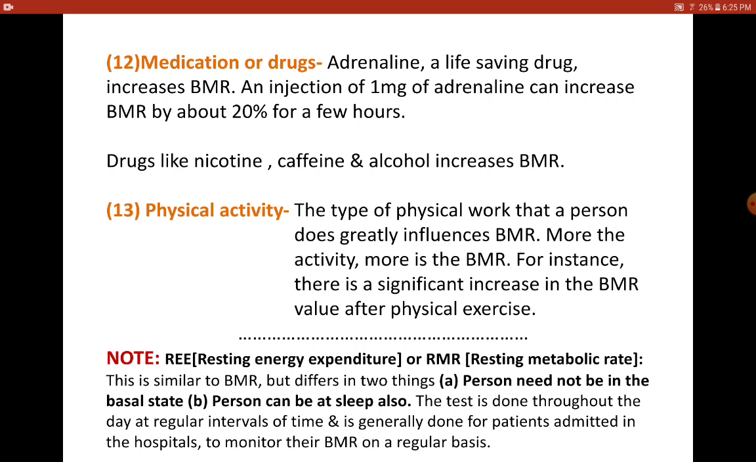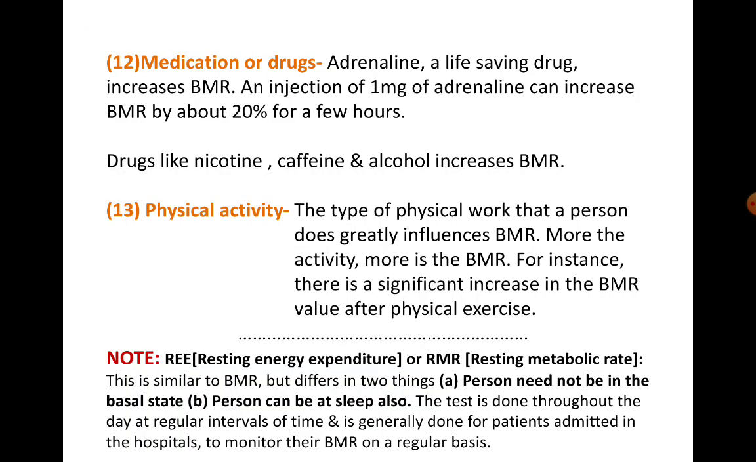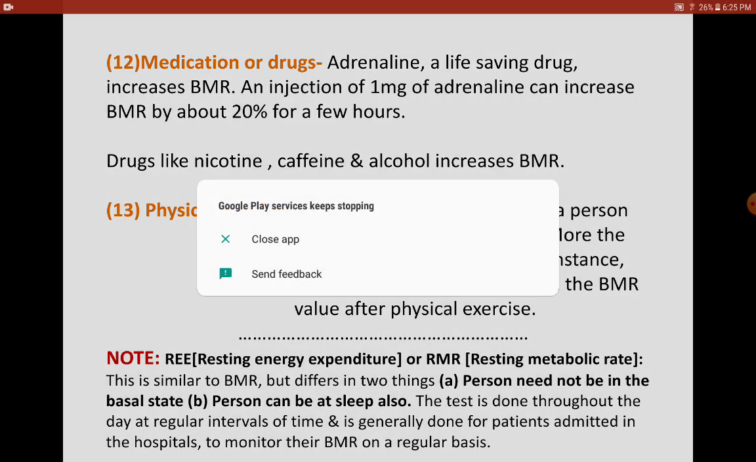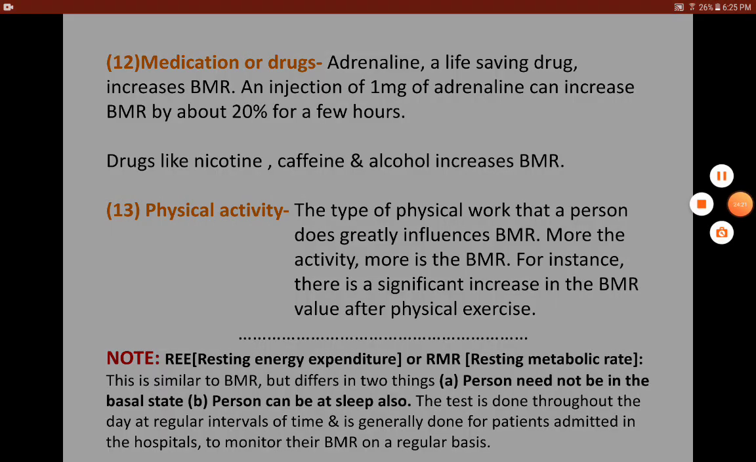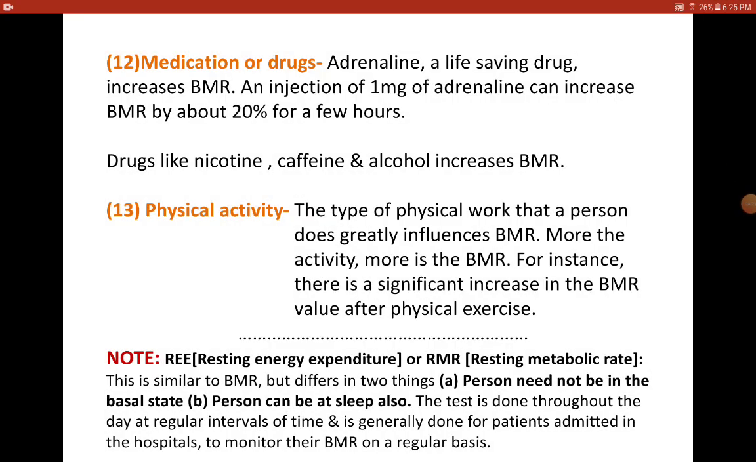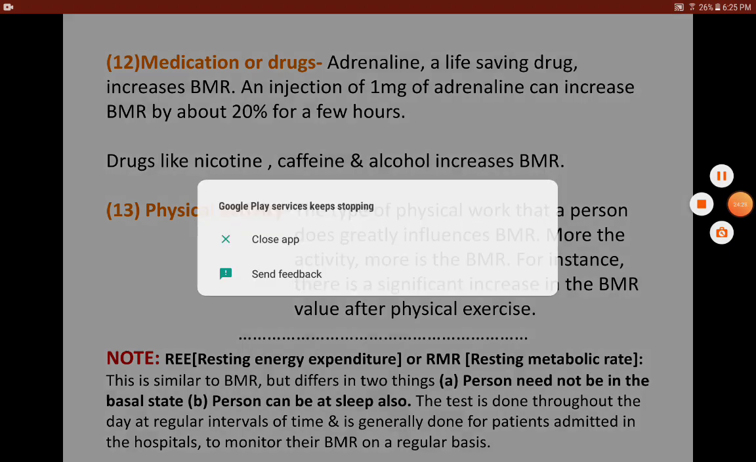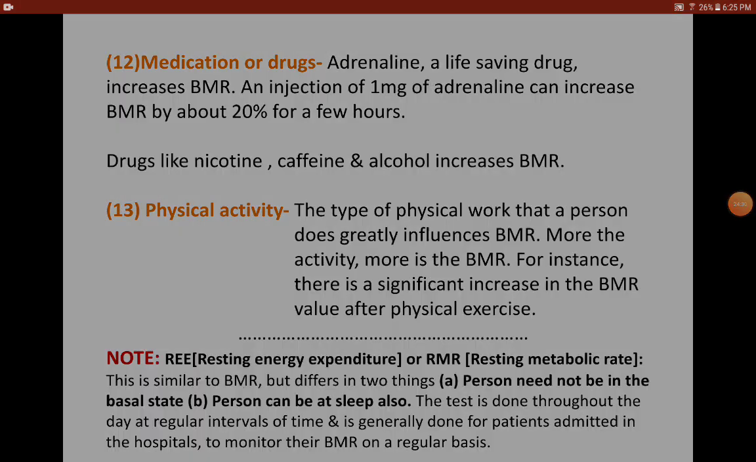Fine. These are some of the points that cover the factors affecting BMR. In the next presentation, we will be talking about SDA, that is the specific dynamic action of foods, and there we would also discuss thermogenesis. Thank you.